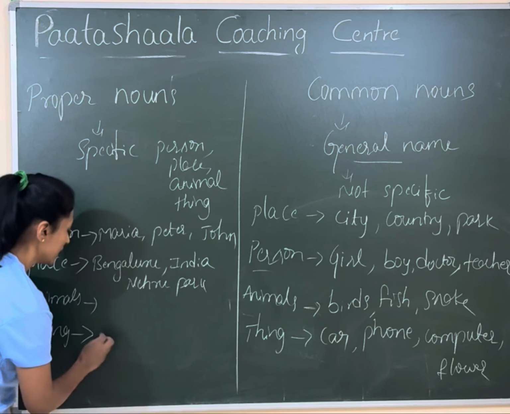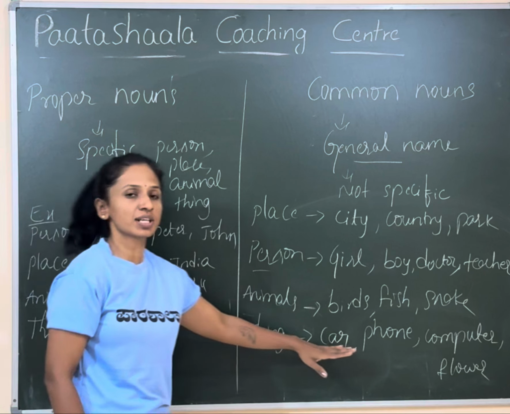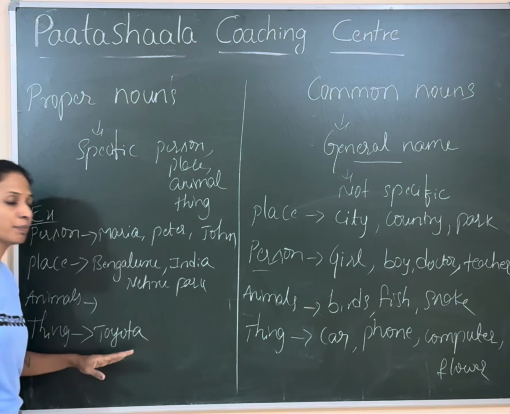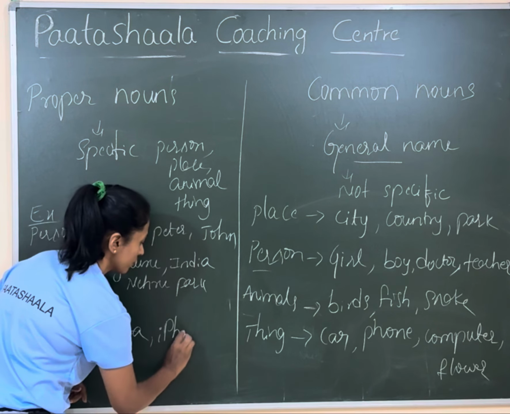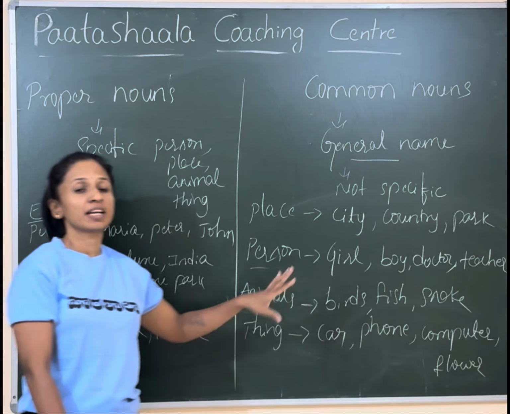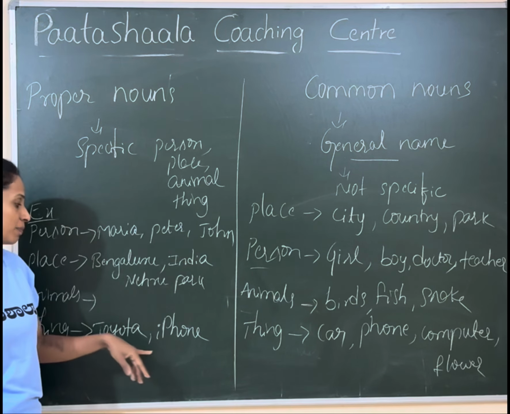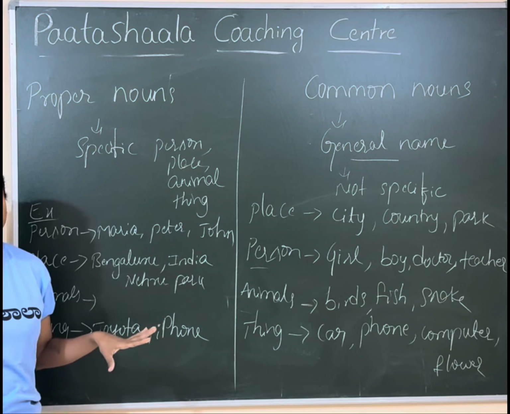So if we write Toyota, we have generalized it as car. If we write the brand's name, it is a proper noun. If you have written only phone, it's generalized. If we have specified the brand's name as iPhone, it's a proper noun. So this is about a proper noun.